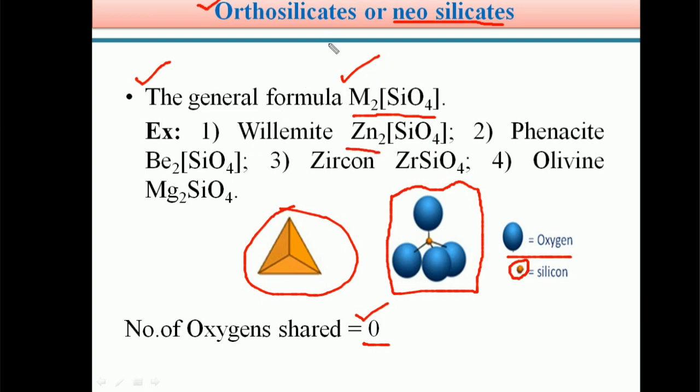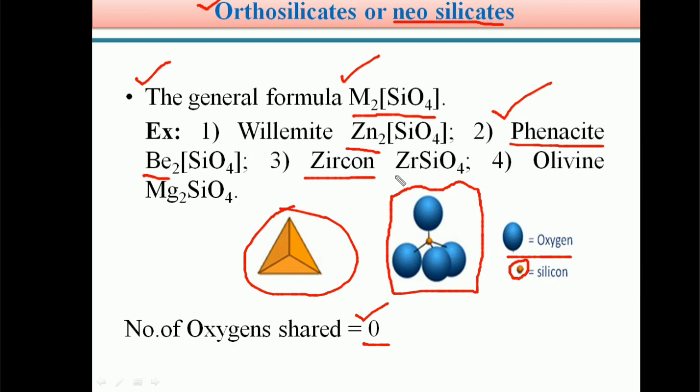The examples for orthosilicates are willemite, Zn2SiO4. Another example is phenacite, Be2SiO4. Beryllium we know very well. So Be2SiO4 is an example of an orthosilicate. It is called phenacite.